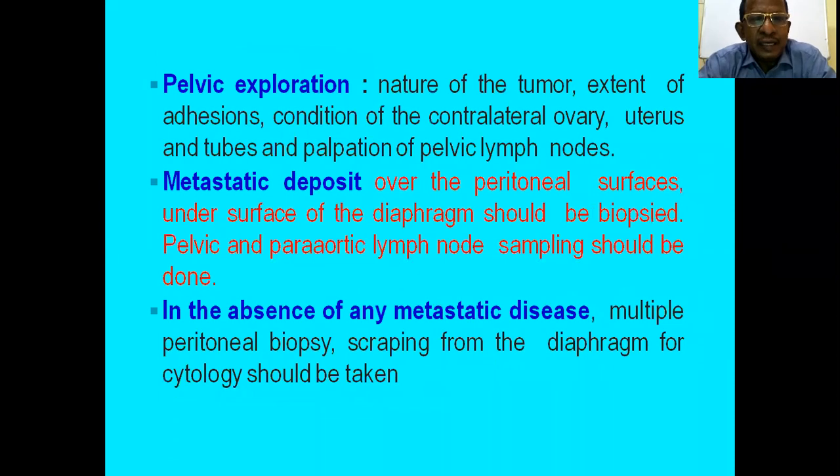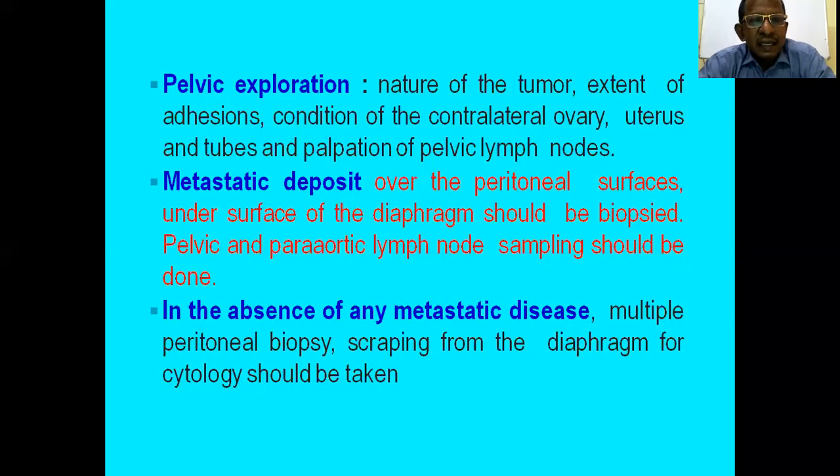Then pelvic exploration is also done to know the nature and extent of the tumor, and adhesions, whether there are dense adhesions or not, which is a very bad prognostic factor, and the condition of the contralateral ovary, whether involved or not. The uterus and tubes should also be examined for involvement, and the pelvic lymph nodes should be palpated.